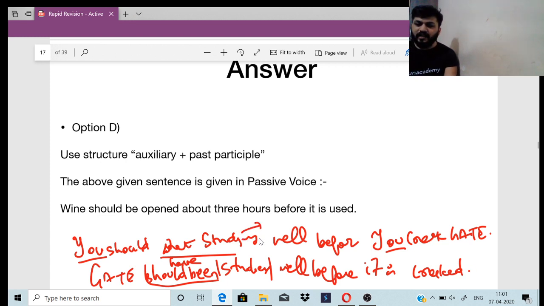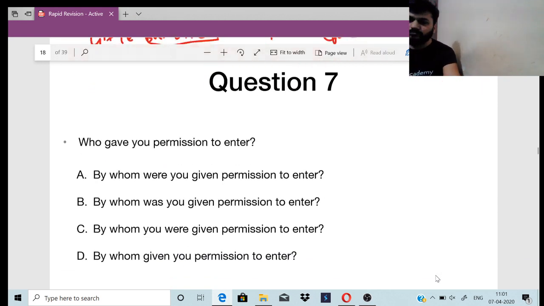Studying is a continuous tense, therefore have been or being. GATE should have been studied well before it is cracked. Understood? Chalo, the next one.